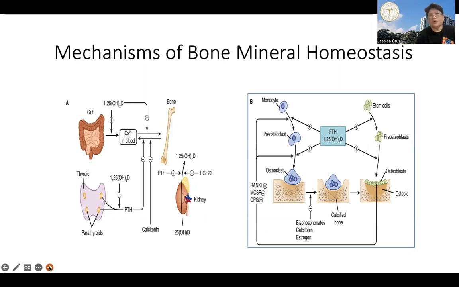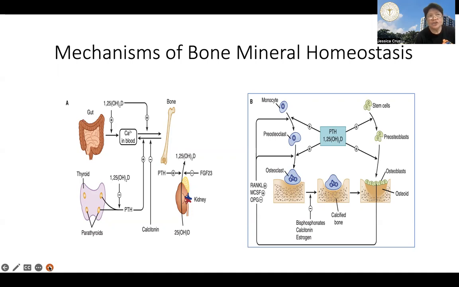Now, in the bone, both these hormones, parathyroid hormone and calcitriol, regulate the opposing processes of bone formation and resorption. They both are able to stimulate resorption and formation. For bone formation, these two hormones are able to stimulate the production, proliferation, and maturation of pre-osteoblasts to osteoblasts, which are the main bone-forming cells.